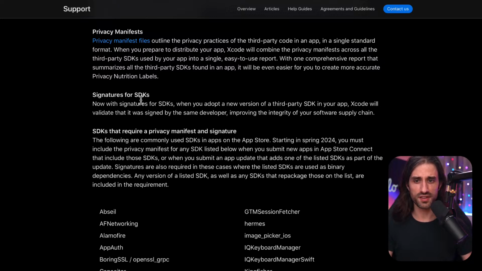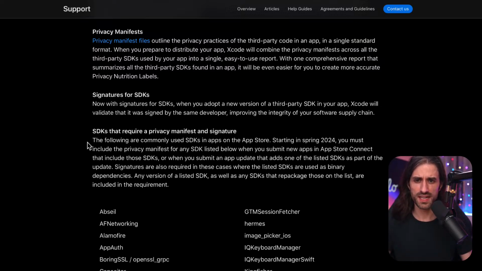Then we have signatures for SDKs. So now with signatures for SDKs, when you adopt a new version of a third-party SDK in your app, Xcode will validate that it was signed by the same developer, improving the integrity of your software supply chain. So making sure that no one swapped your SDK for a malicious version of it.